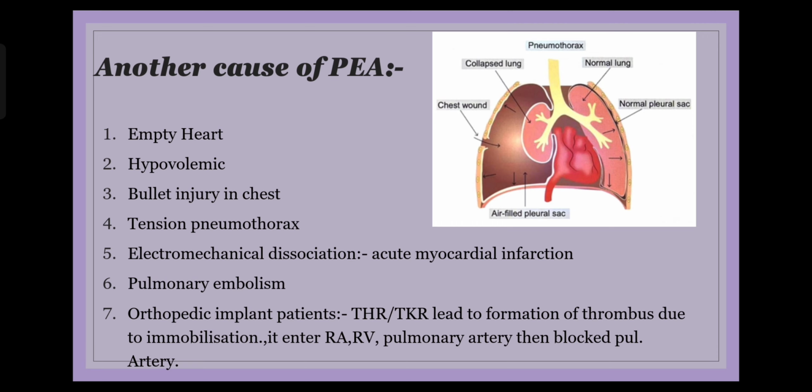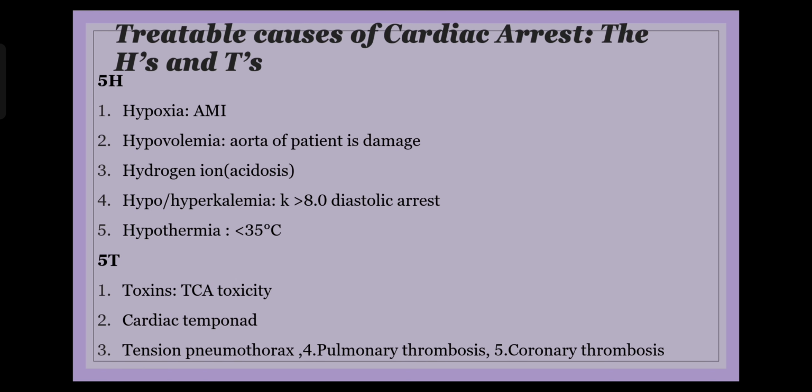Like I spoke about an empty heart and electromechanical dissociation, but in college they teach us regarding the 5H and the 5Ts. The 5H, the H would obviously stand for hypoxia. Like in myocardial infarction, there is a hypoxia of the heart, so the pump will not function. Then I've shown hypovolemia, like the aorta of the patient is damaged. That could be secondary to gunshot injury. There is a complete loss of fluid from the body that would contribute to again a pump that will not be able to generate a cardiac output.